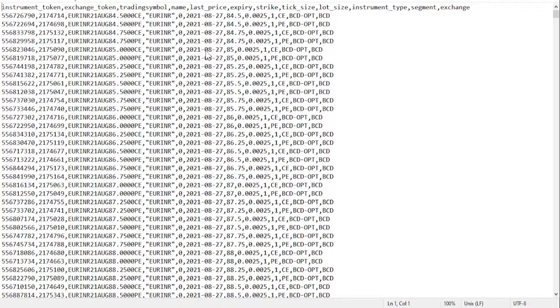Again, this data we need to pre-process to fetch a particular instrument. I may be mentioning some brokers' names here. There are many brokers. You can go to any broker who is providing the API for algo trading. You can subscribe to any one of them.